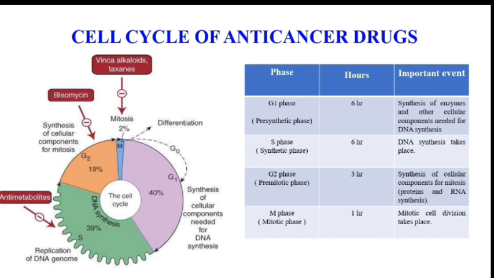Cell cycle of anti-cancer drugs. This is a 16-hour cell cycle. In that, four phases are there: G1 phase, S phase, G2 phase and M phase. The G1 phase is also known as the pre-synthetic phase, in which synthesis of enzymes and other cellular components needed for DNA synthesis takes place. The second one is the S phase, the synthetic phase, in which DNA synthesis takes place. G2 phase, the pre-mitotic phase, in which synthesis of cellular components of mitosis takes place. And finally the M phase, in which mitotic cell division takes place.